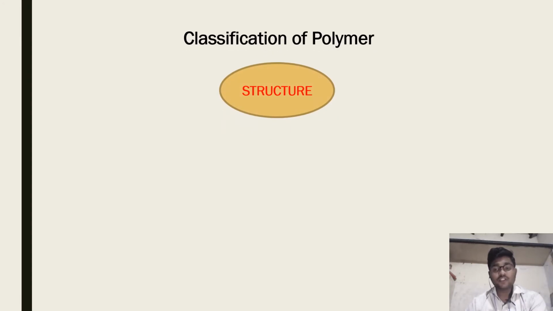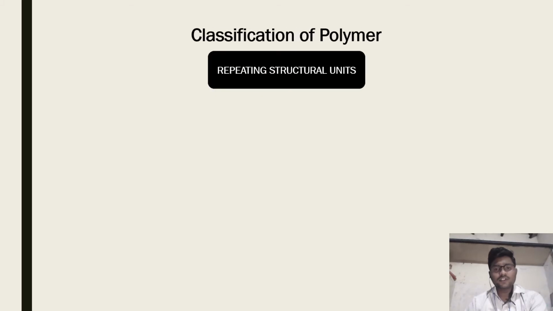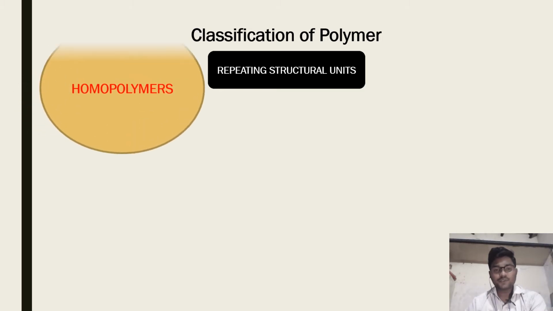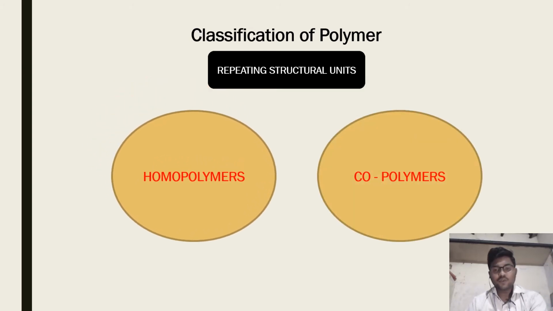Based on structure, first is linear polymers, second is branched polymers, and third is three-dimensional polymers. Next, based on repeating structural units, first is homopolymers and second is copolymers.